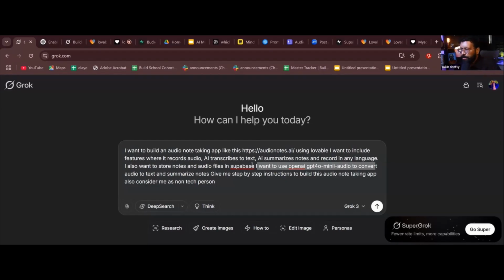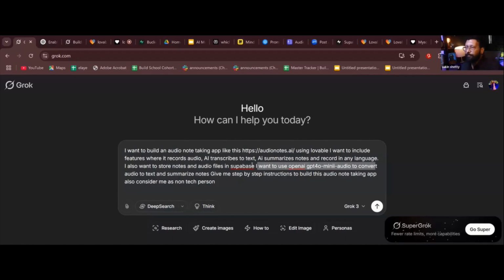As I told, prompt engineering is very important. This is how you write a prompt. Product thinking is more important than anything. If you don't have clarity on what you want to build, trust me, no AI can help you. What is the full form of AI? Right? Artificial intelligence.